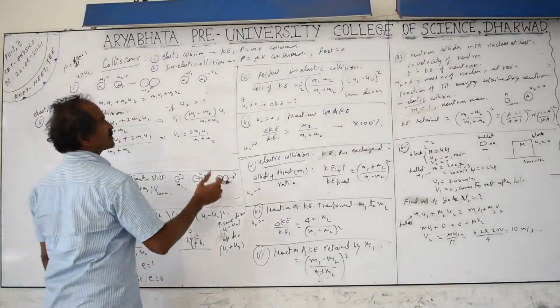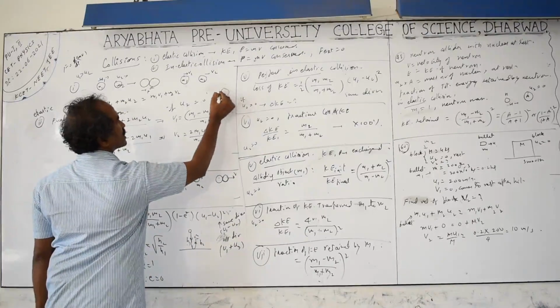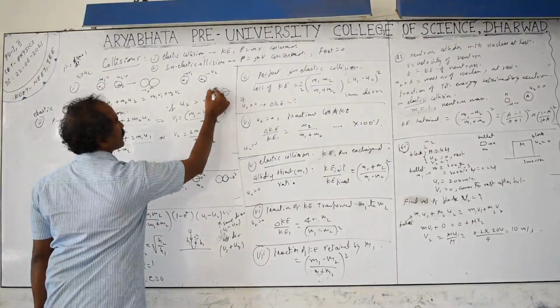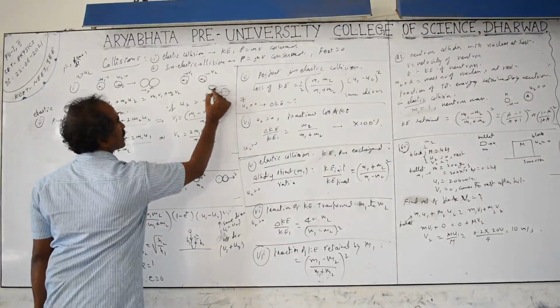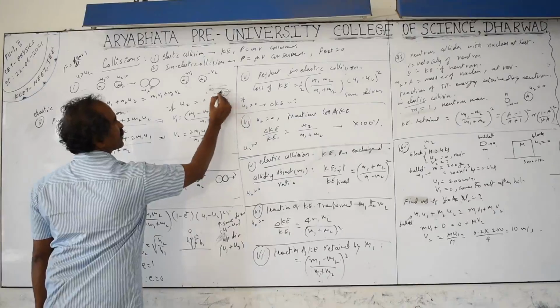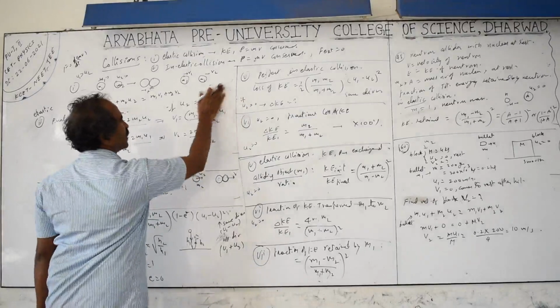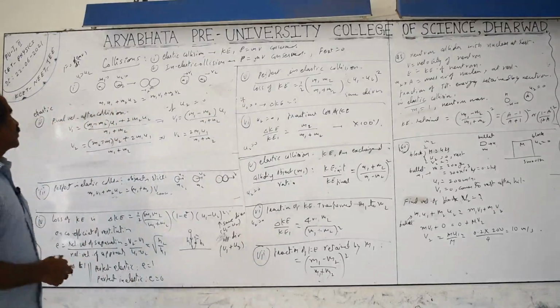Two-dimensional collision means, in the case of the carom board or even billiard ball playing, if the coin is not touching the center but touching other than the center points, anywhere touching like this, here touching. In such a case what happens? Not center touching, in that case it is not a head-on collision. After collision they go in different directions, that is a two-dimensional collision. Now let us discuss first the one-dimensional collision cases.